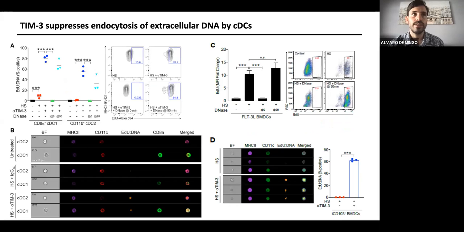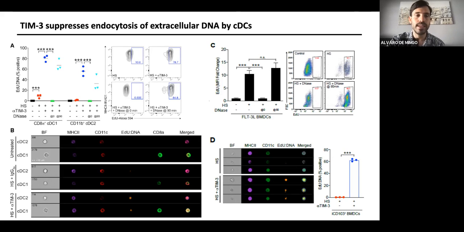So we were showing all the time our CXCL9 expression, but we wanted to validate if we are also able to see the DNA and track the DNA in the cells. So for that reason, what we did was to treat our tumor cells with EdU, so that the cells are labeled, and we were able to do a click reaction to detect the DNA of the tumor cells. So we validated by flow cytometry, as we can see here.